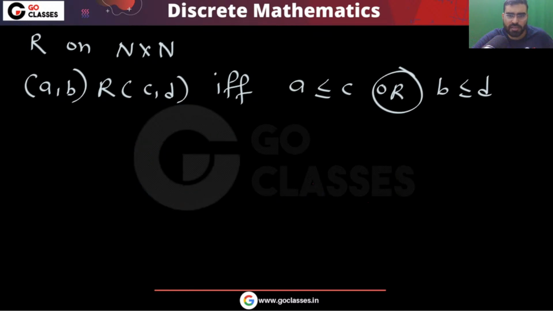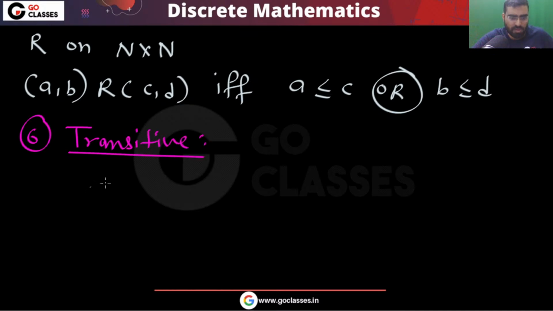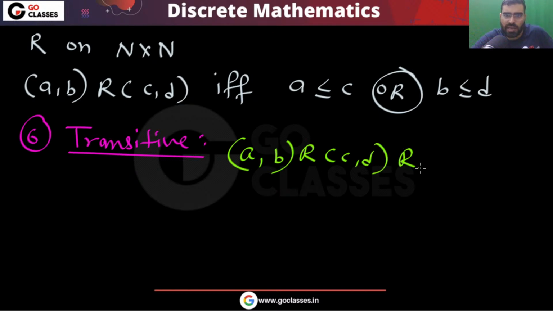What can you say about the transitive property? Let's check. If (a,b) is related to (c,d), and let's assume that is related to (e,f), then what does it mean? Either one of these things can happen.